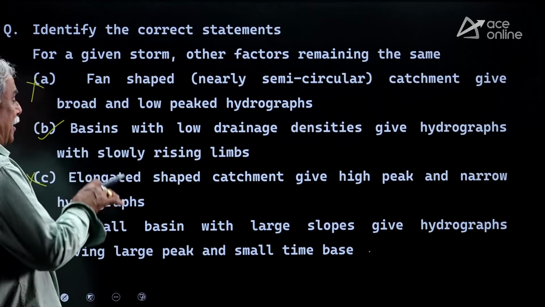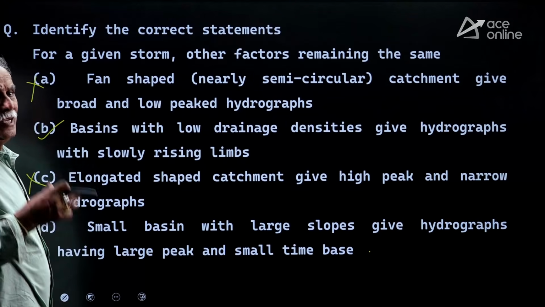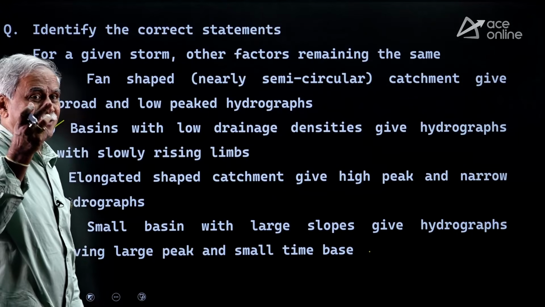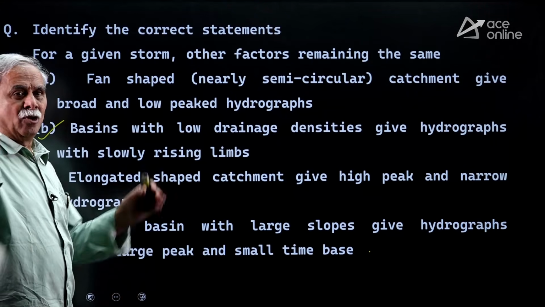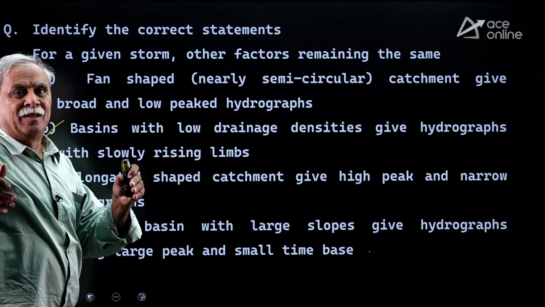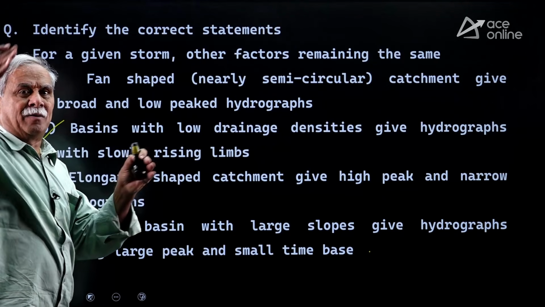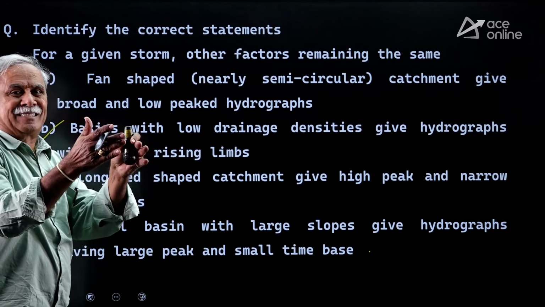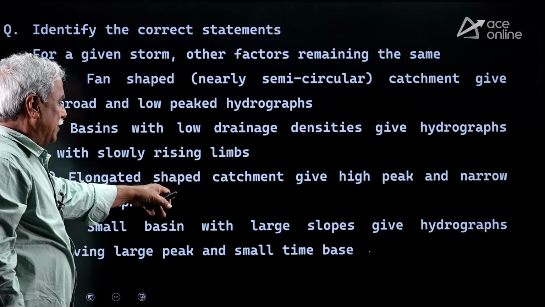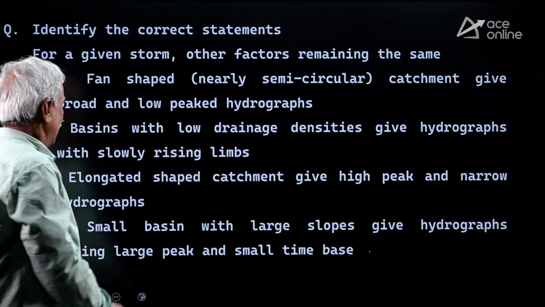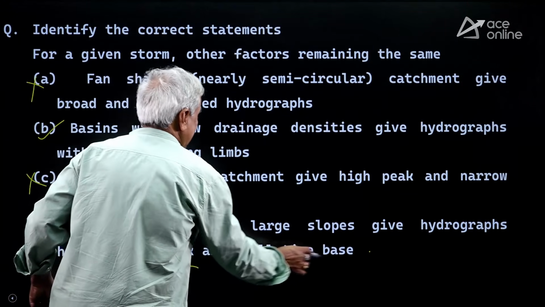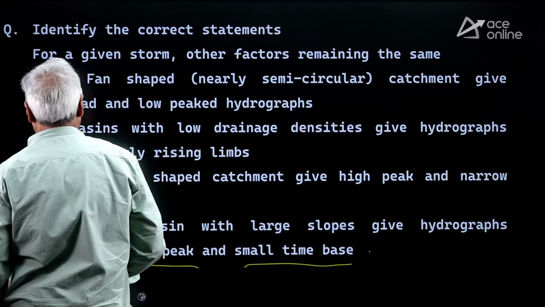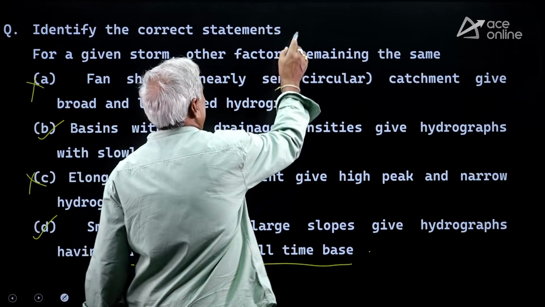Small basin with large slopes means steep slopes. If the slope of the basin is steep, within no time the peak value will come. So peak runoff is maximum and the base period is compressed. So a small basin with large slopes gives hydrographs with a large peak and a small time base, 100% correct. B and D are correct answers.